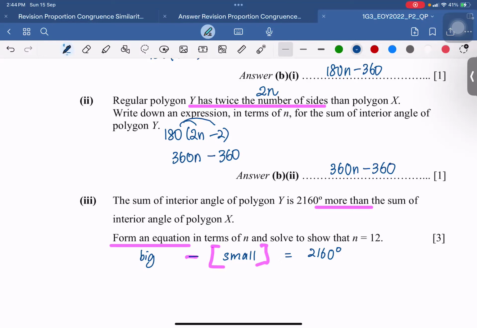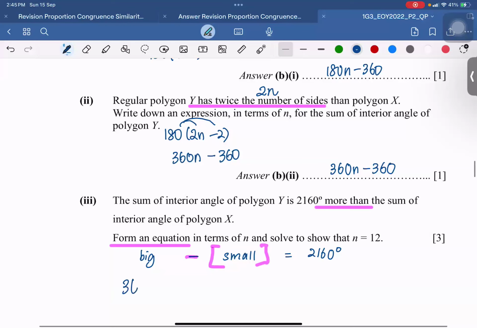Which is the angle that is bigger? Or you can type out the answer. Which one is larger? B part 1 or B part 2 answer? Part 2.